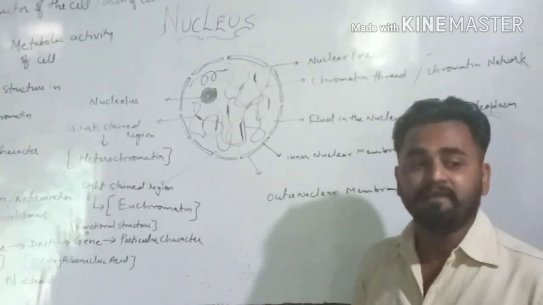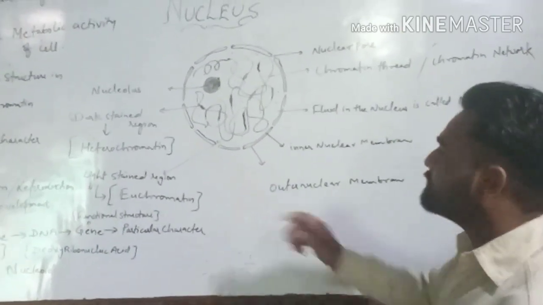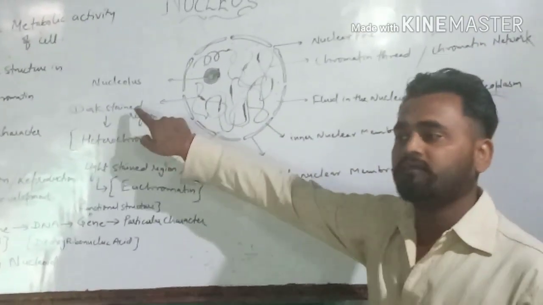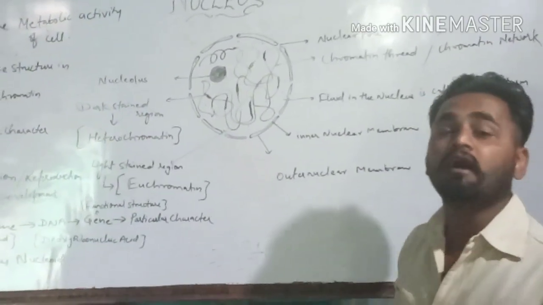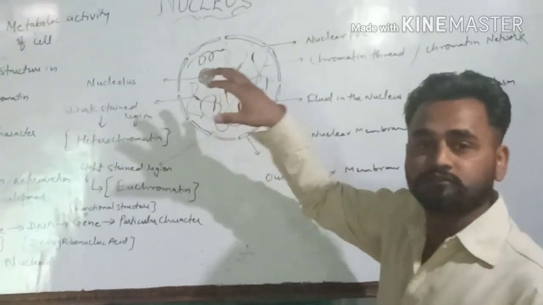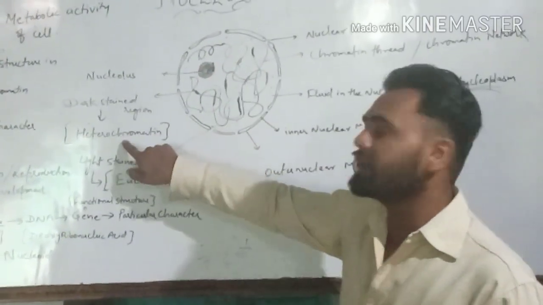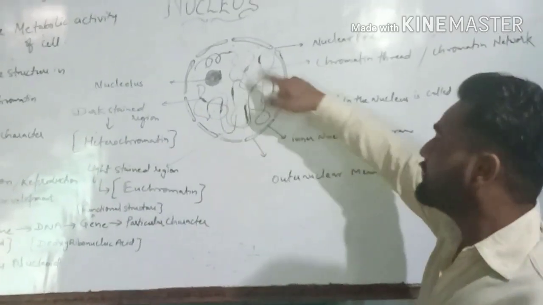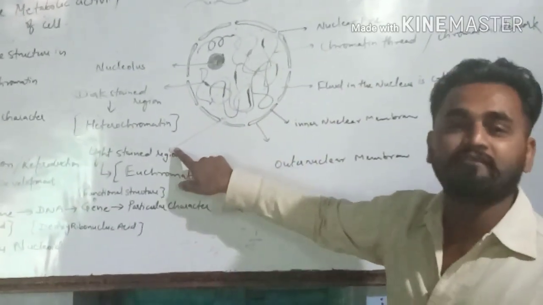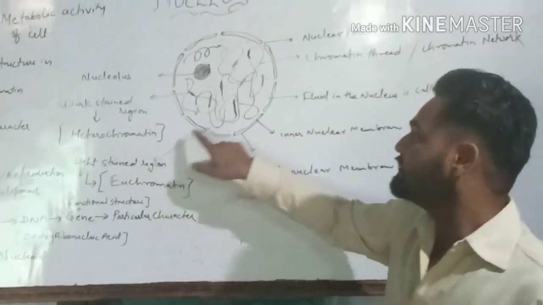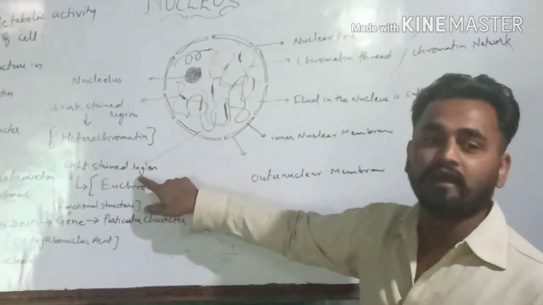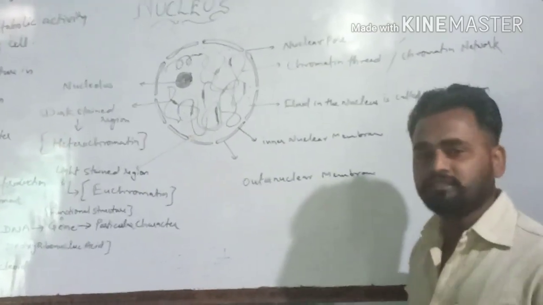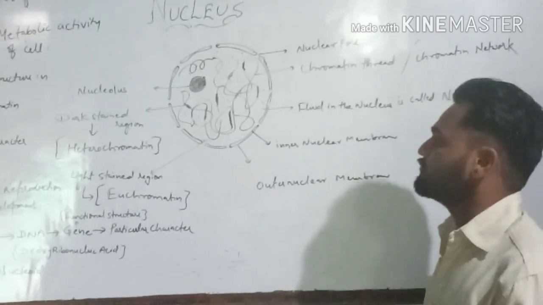When we stain that chromatin thread, then in some places they are darkly stained. You can see that dark stained region in the nucleoplasm, and it is called heterochromatin. It is darkly stained. The less stained region, means light stained region in the nucleoplasm, is called euchromatin. After the condensation, they form the chromosomes.